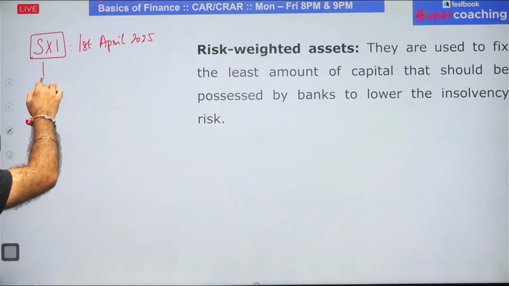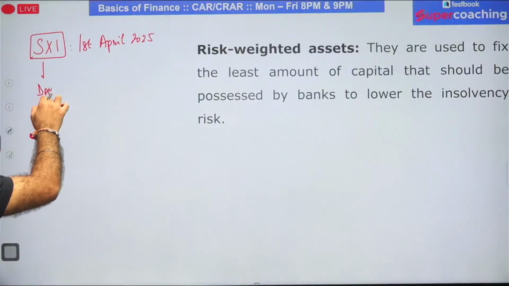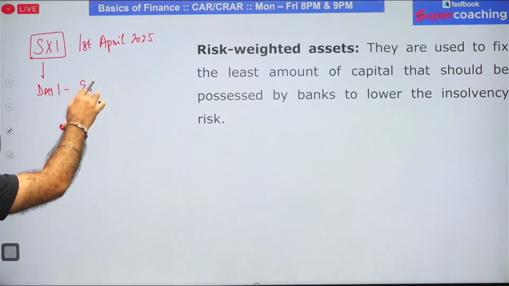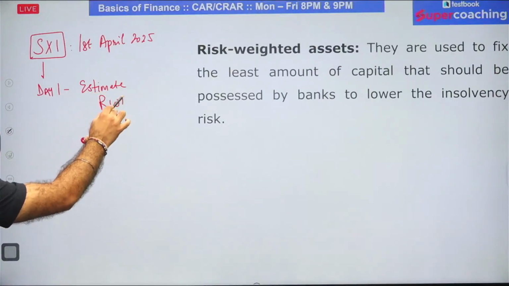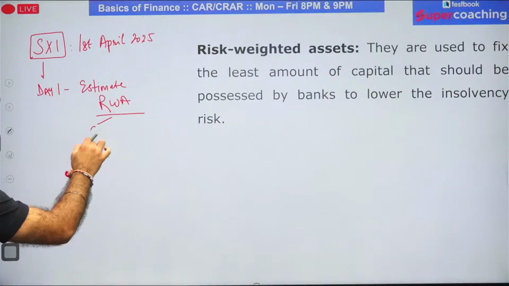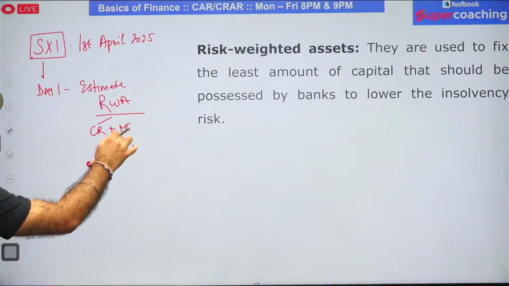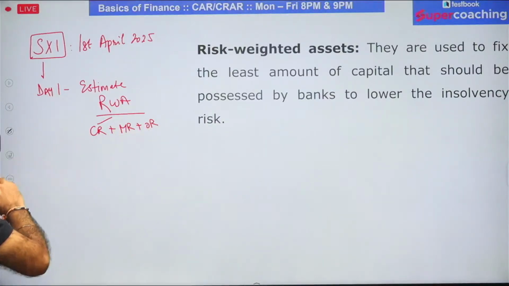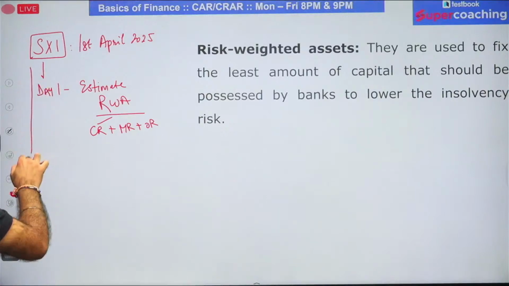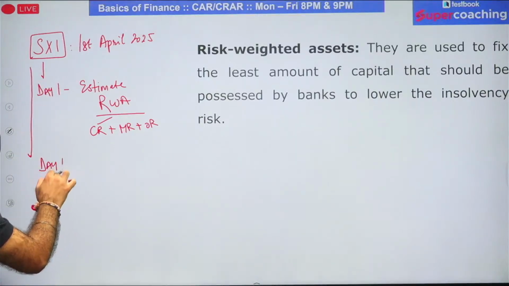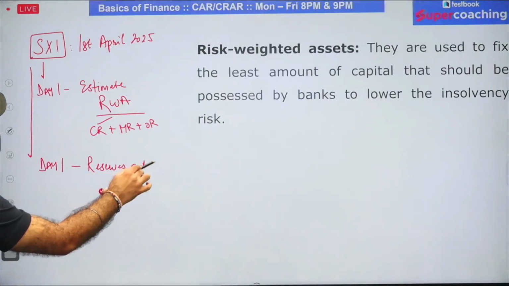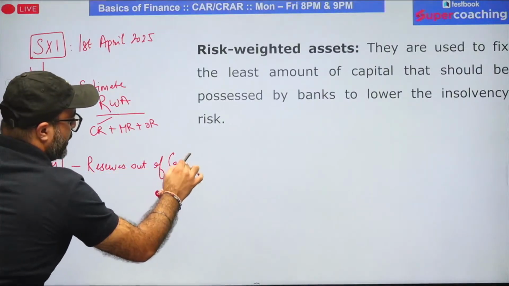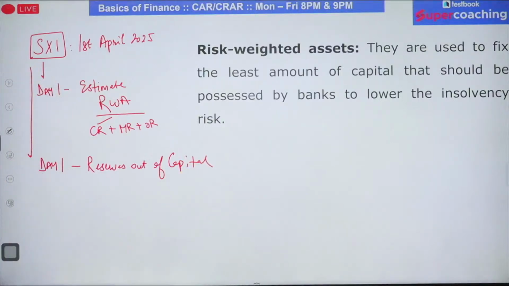So this bank from day one will estimate its risk weighted asset, which includes credit risk, market risk, operational risk, everything. And this bank from day one will maintain the reserves out of capital in order to counter the losses in the near future.